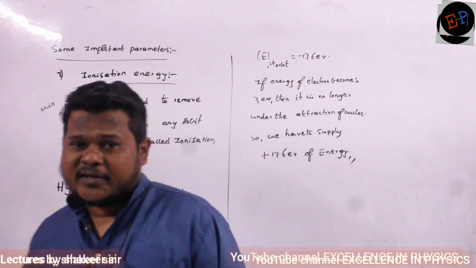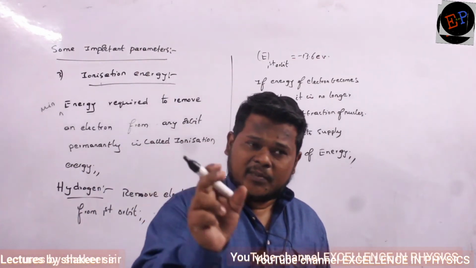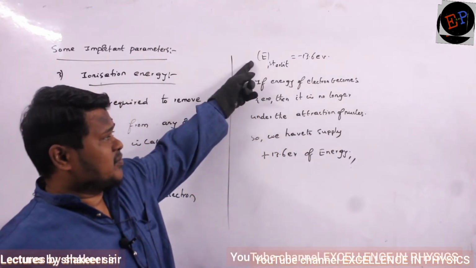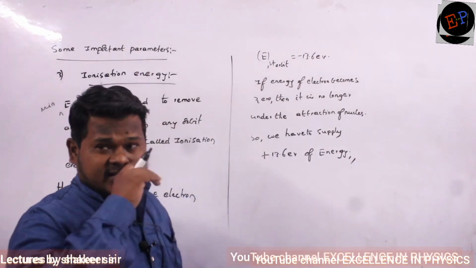So our target is that the energy of the electron should become 0. So supply a minimum of that amount of energy. Here it is minus 13.6. I have supplied plus 13.6. If you supplied more than 13.6, will anything happen?